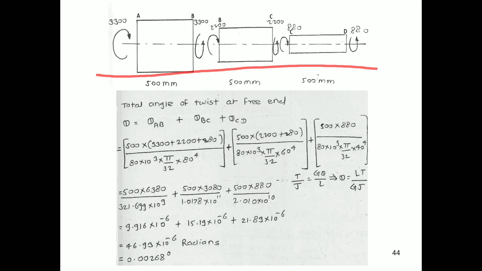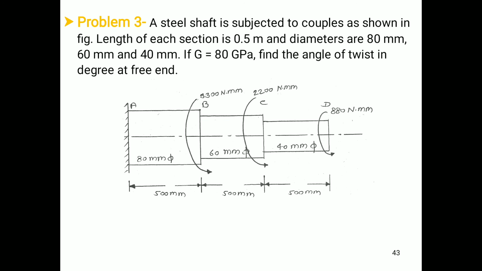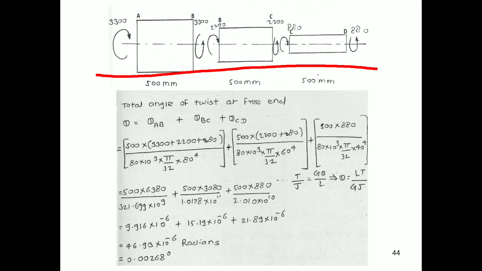Therefore, to maintain the equilibrium we have to apply an equal and opposite torque at point C, so it will be 880 Newton mm. In the same manner, 2200 torque at C is acting in anti-clockwise direction, and again we maintain the equilibrium at B, and similarly for the AB shaft. So this is the free body diagram for the given shaft.